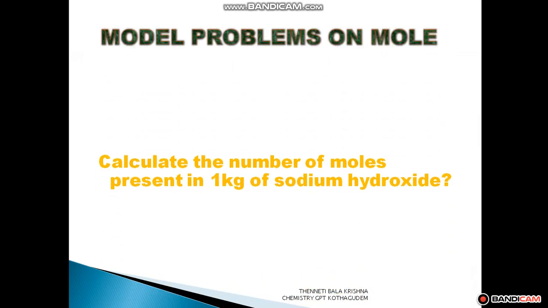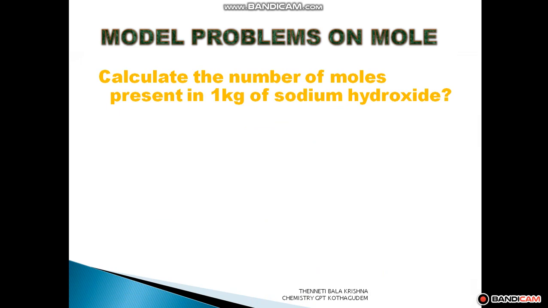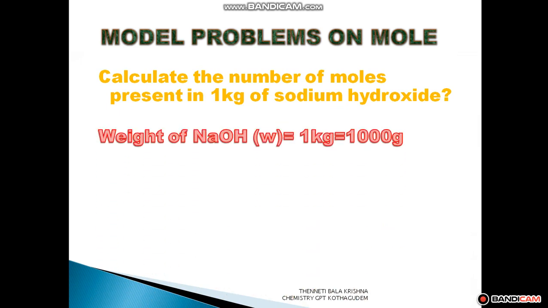Next, some model problems. Calculate the number of moles present in 1 kilogram of sodium hydroxide. Our aim is to find the moles. First, you note down the given data. Weight of the sodium hydroxide is 1 kg. But in our formula, weight is in grams. GMW means gram molecular weight; its definition is molecular weight represented in grams. So this is always represented as weight in grams. So here 1 kg is converted into grams.